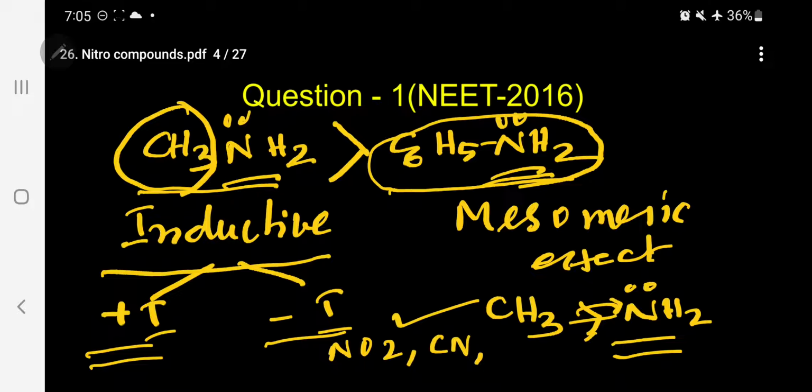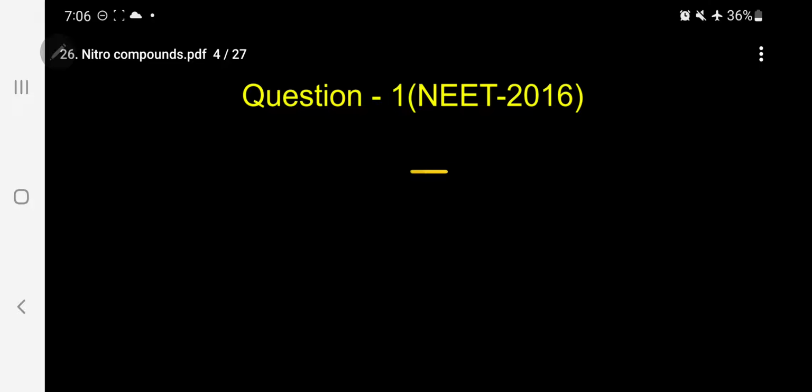Now we are comparing the donating capacity of methylamine and phenylamine. In this case, the methylamine donating capacity increases due to the plus I effect, whereas in the case of aniline, we now have to discuss the mesomeric effect. Under this scale, follow. So if you compare under the inductive effect, please follow. Let me take now the aromatic ring. Under the inductive effect, the phenyl group is also involved.